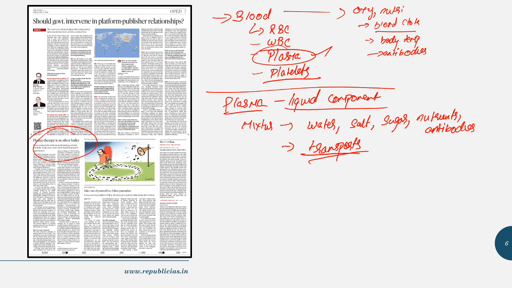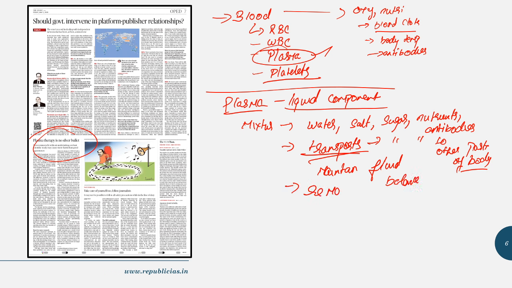So it tries to maintain body fluid balance. It tries to maintain a balance of blood. But the main role of the plasma is to take nutrients, hormones and proteins to the other parts of the body. Plus, even the cells in a body put their waste in the plasma, and the plasma carries the waste and helps in removing it from our body. Okay, so this is some basics about plasma.